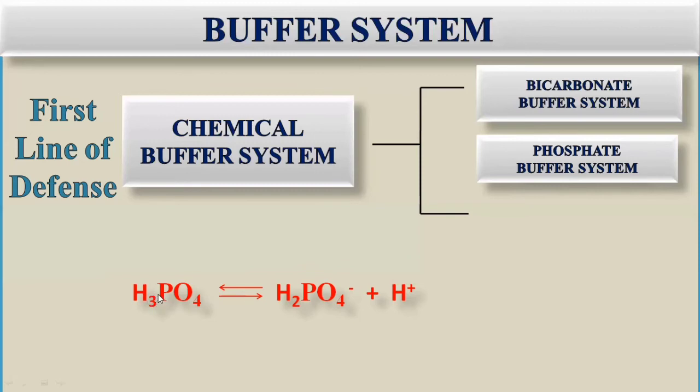H3PO4 will give the hydrogen ion. By the presence of the hydrogen ion or the strong acids, the increase in pH will be neutralized. So this is how the phosphate buffer system resists the changes in pH.